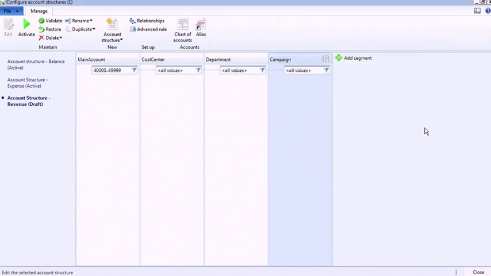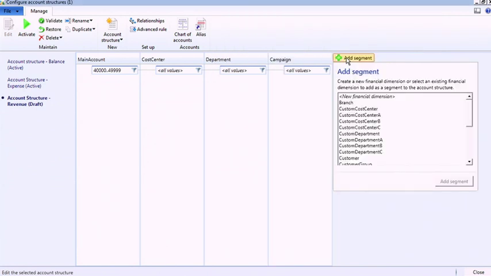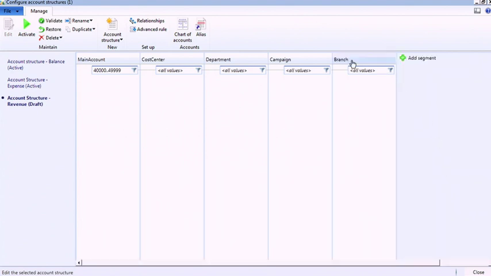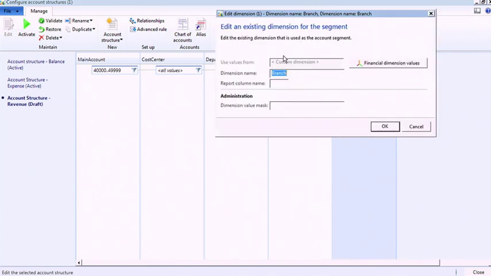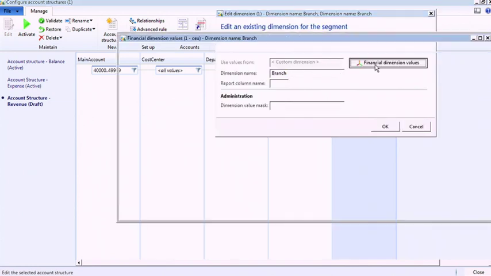I also have the ability to create user-defined financial dimensions, and I can do so by selecting New Financial Dimension here. I've taken this step ahead of time and created a financial dimension for branch. I'm just going to add that segment, and now I can add the specific values that I want to track related to this custom dimension I created.